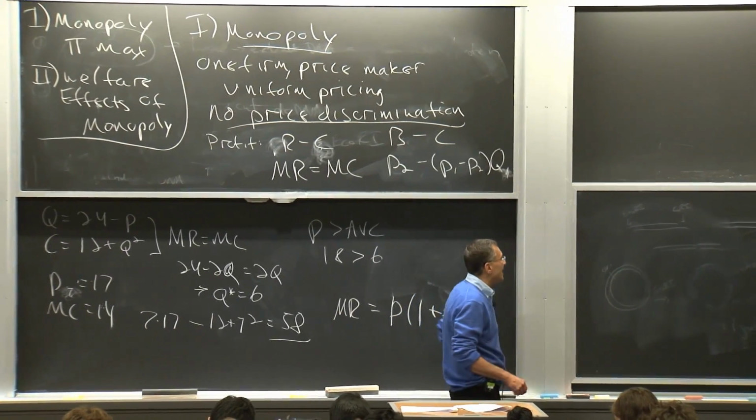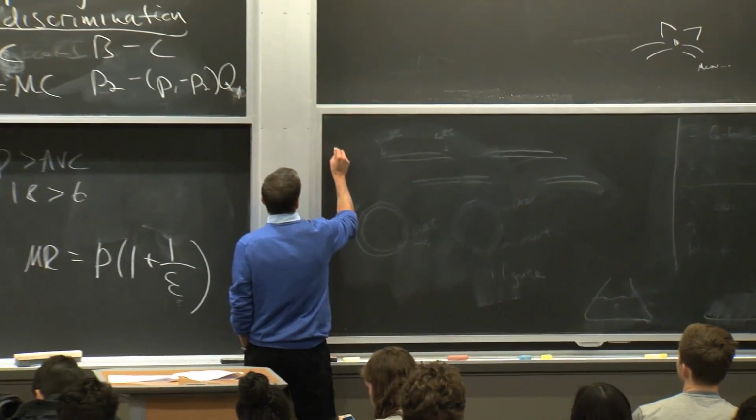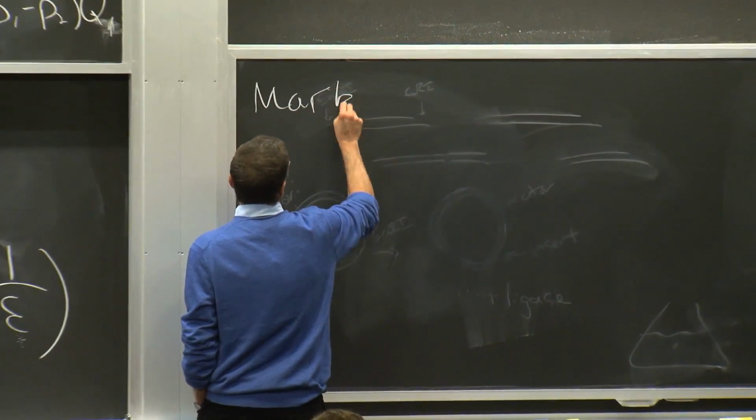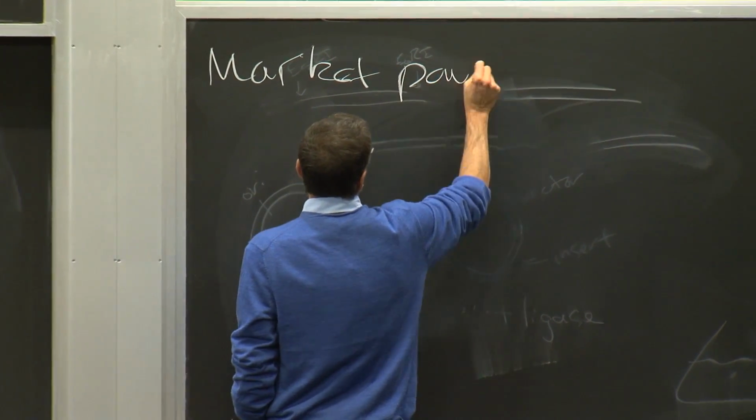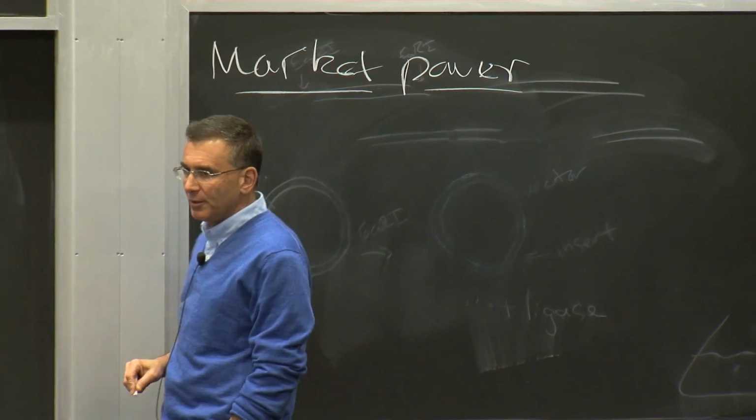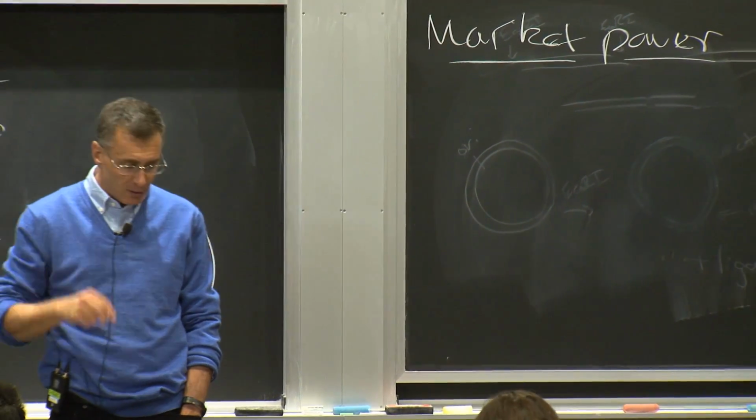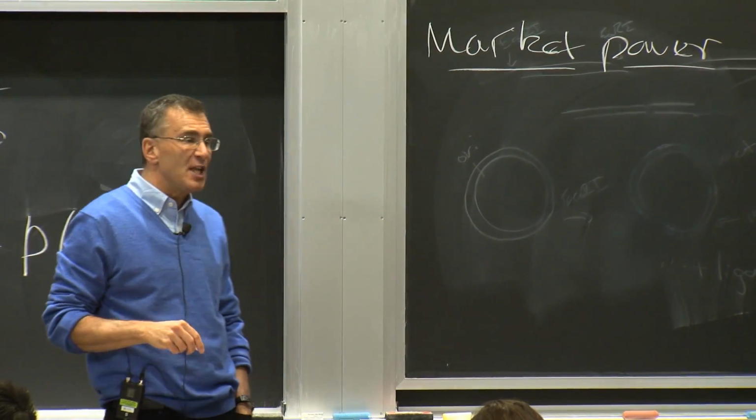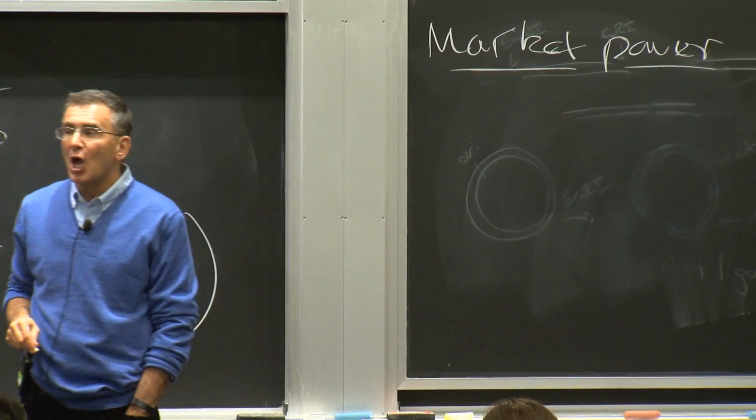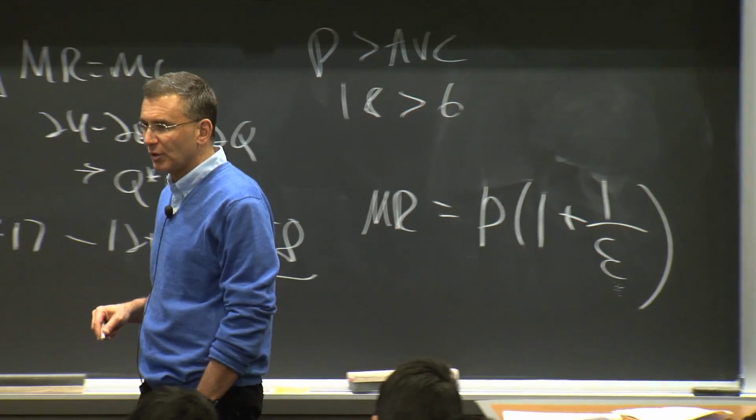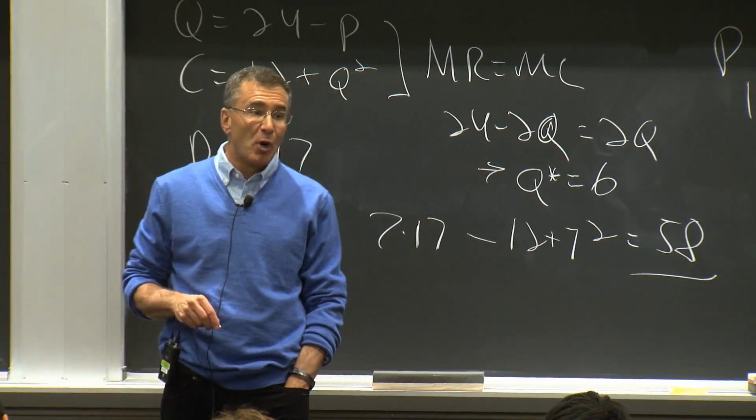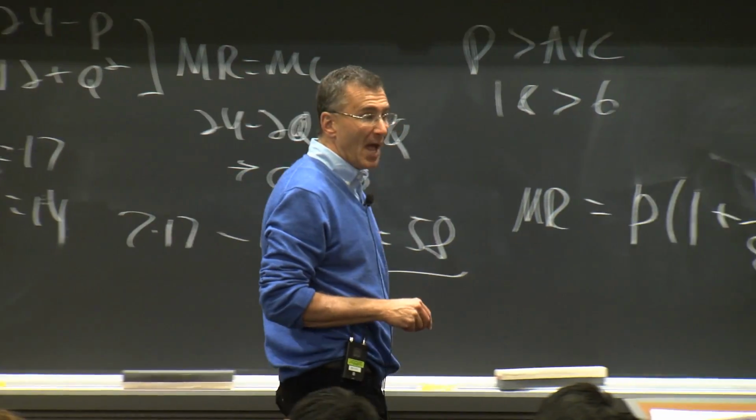Now, what this means is that monopolists have what we call market power. And market power is what you guys want. You producers, that's what you want. You want market power. Okay? Market power is the ability to charge a price above marginal cost. Charging a price above marginal cost is market power.